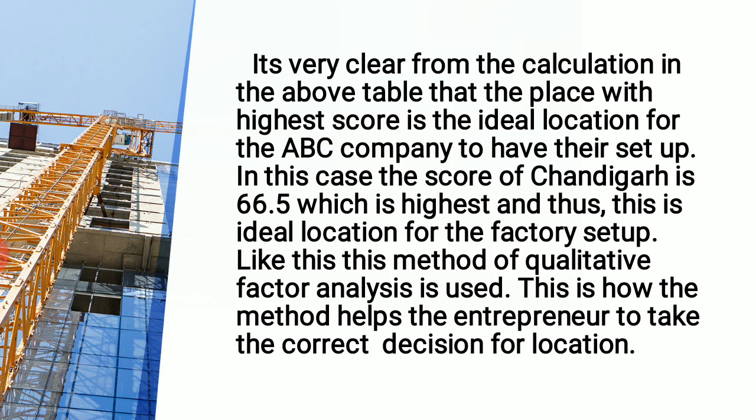It is very clear from the calculation in the above table that the place with the highest score is the ideal location for ABC company to have their own setup. In this case, the score of Chandigarh is 66.5, which is the highest, and thus this is the ideal location for this factory setup. This method of qualitative factor analysis helps the entrepreneur to take the correct decision.